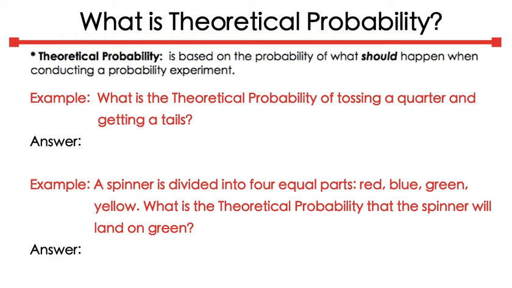In this video tutorial, we will be talking about what is theoretical probability. Theoretical probability is based on the probability of what should happen when conducting a probability experiment. Let's check out this example.